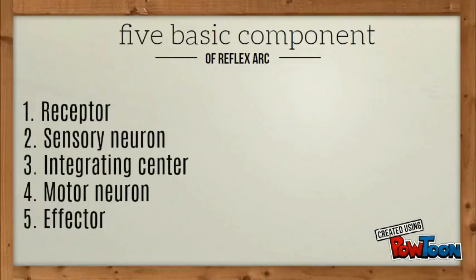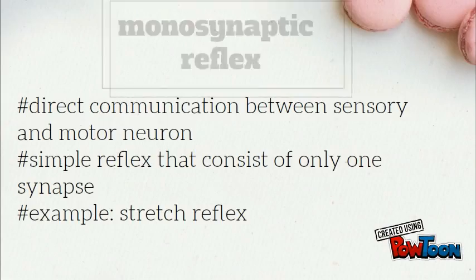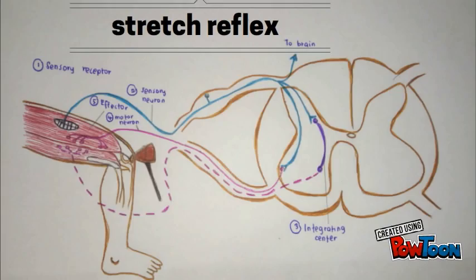There are 5 basic components in a reflex arc: receptor, sensory neuron, integrating center, motor neuron, and effector. Monosynaptic reflex is a direct communication between sensory and motor neuron. It is also the simplest reflex arc, involving only one synapse in the central nervous system.